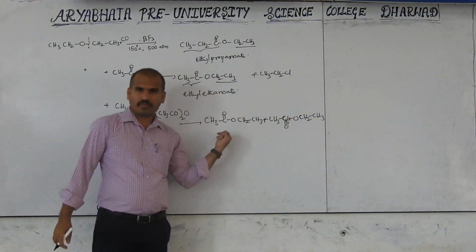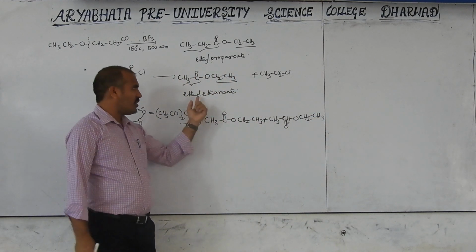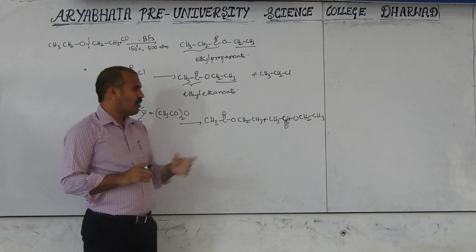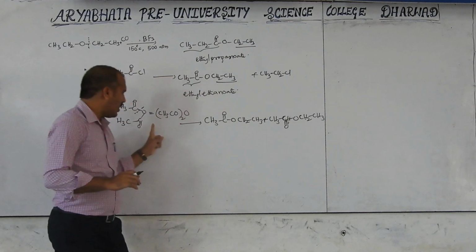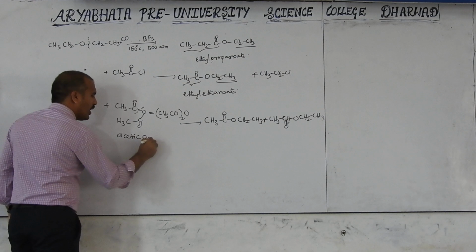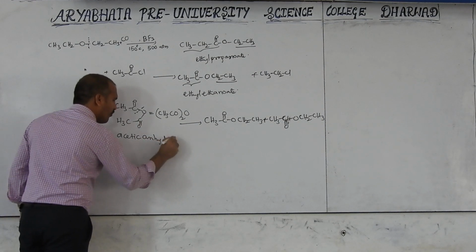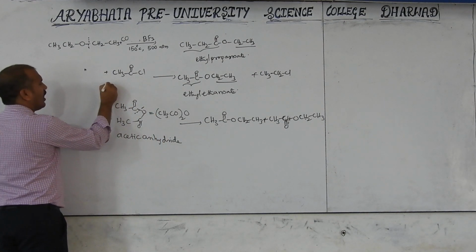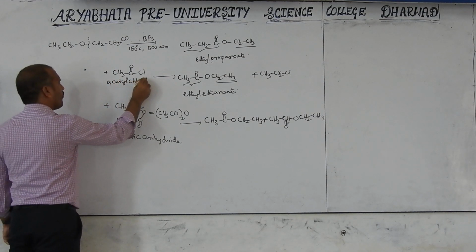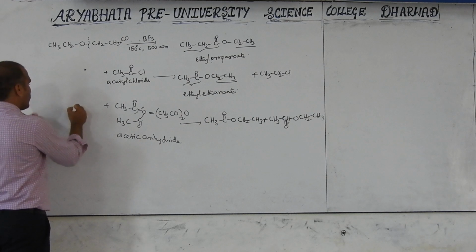Both are the same, which means 2 moles form. What's the name? It is the same, ethyl ethanoate, but 2 moles form when you use acetic anhydride. This is called acetyl chloride. The reactant is the same here.